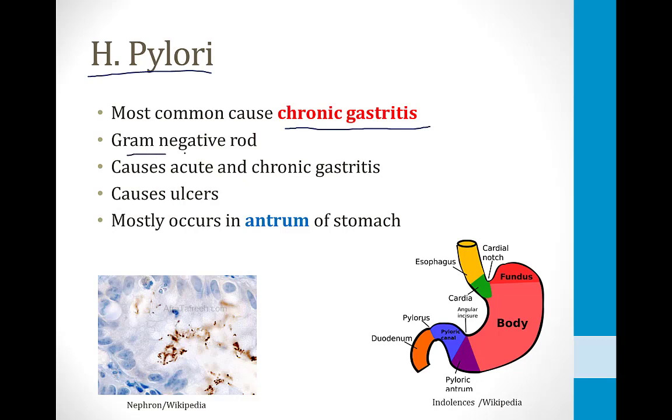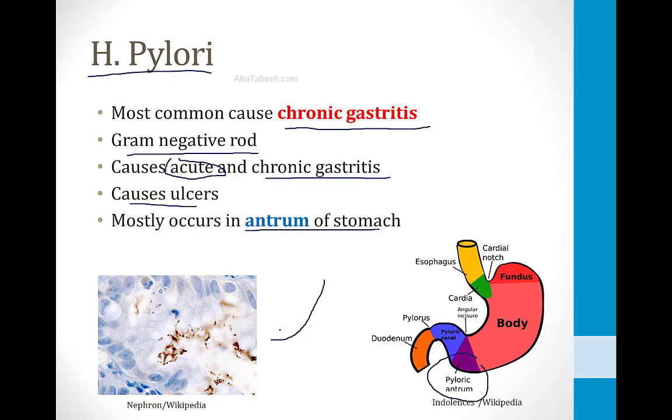H. pylori is a gram-negative rod. It can cause both acute and chronic gastritis. As I told you before, you can have an acute gastritis from H. pylori, but it also causes chronic gastritis. It also causes ulcers, and it mostly occurs in the antrum of the stomach, and this helps to differentiate it from the autoimmune form. Remember what I told you before, the autoimmune form happens in the fundus in the body, but H. pylori infection typically occurs in the antrum.